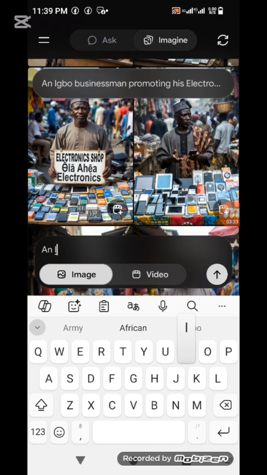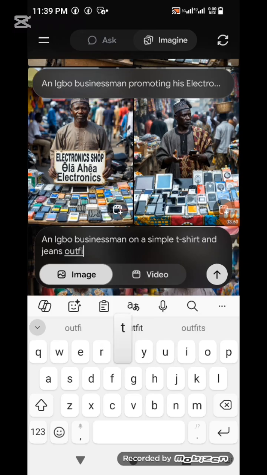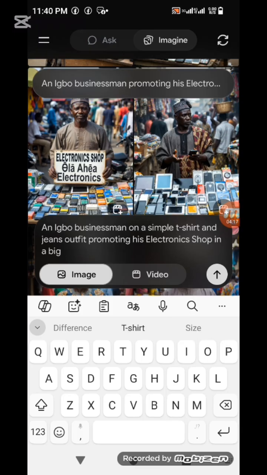An Igbo businessman in a simple t-shirt and jeans outfit, promoting his electronics shop in a busy, big Lagos market.